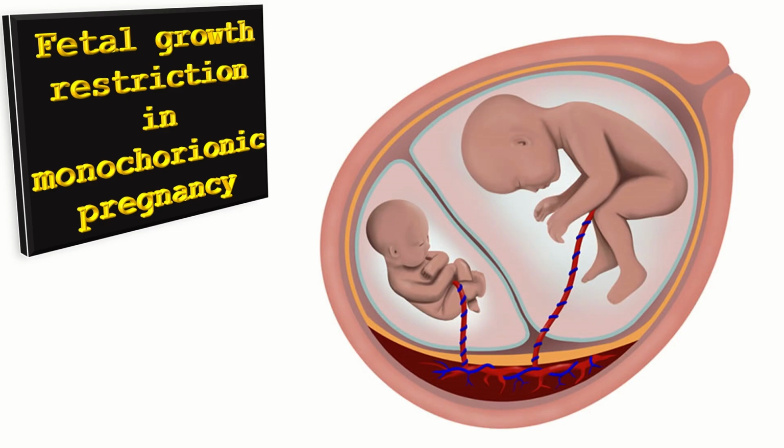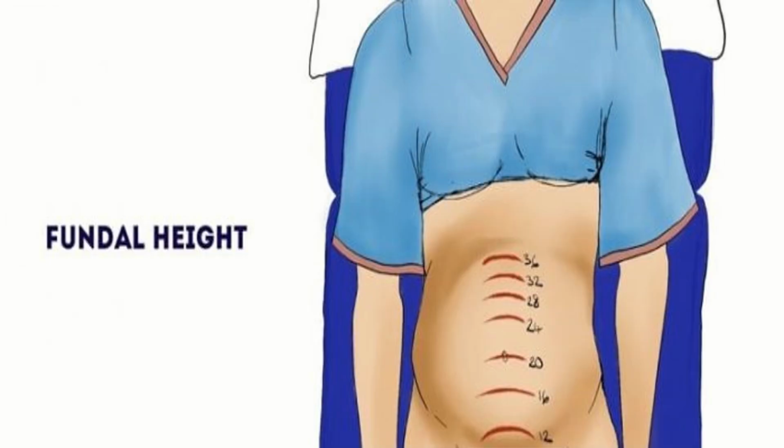Now, we will talk about fetal growth restriction in the monochorionic pregnancy. Do not use abdominal palpation of symphysis or fundal height measurement to monitor for fetal growth restriction in the woman with monochorionic twins or triplet pregnancy.